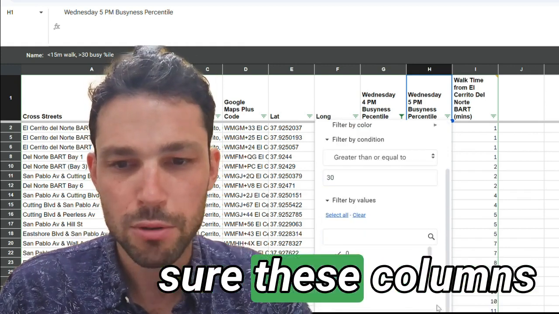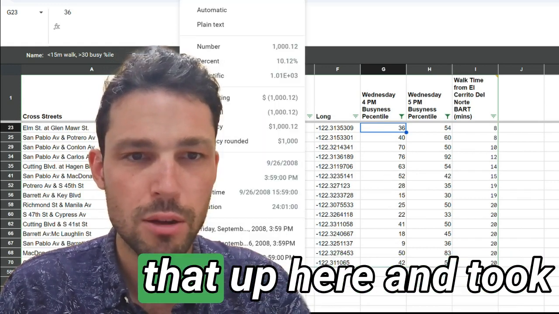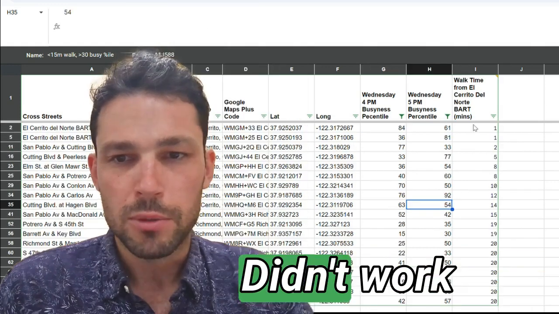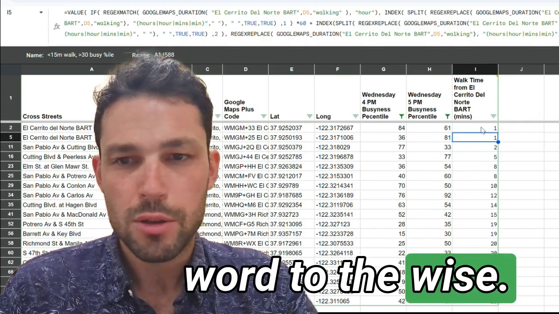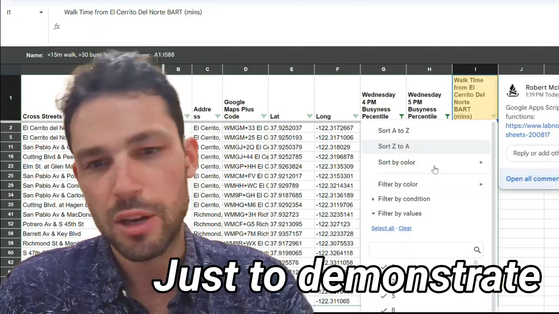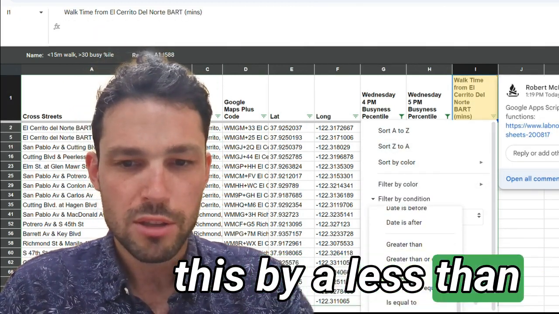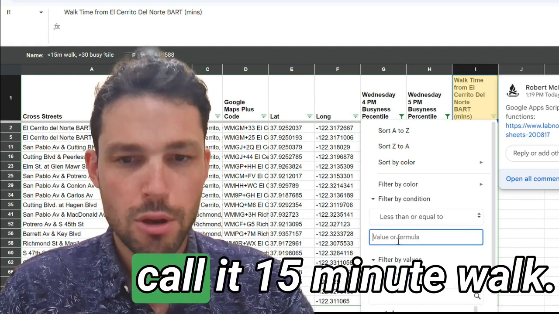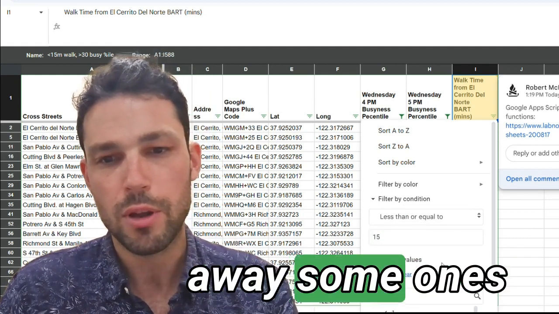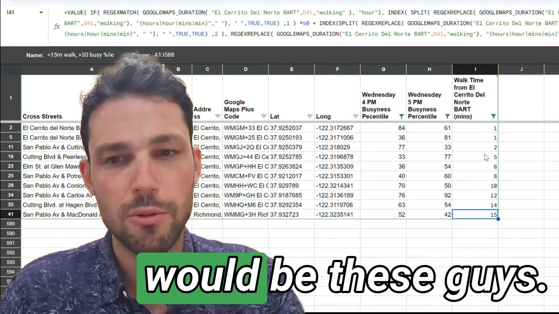And I had to make sure these columns were formatted as numbers because they actually came in formatted as text. So I just switched that up here and took away the extra zeros. Didn't work before, so just a word to the wise. And the same here. This is why I'm doing this value thing. That's making sure it's a number. All right, so I've got that. Just to demonstrate, you can also filter this by less than or equal to, and let's call it 15-minute walk. That's going to take away some ones that are useful and we probably actually do want to go to. But if you wanted to really narrow it down less, that would be these guys.